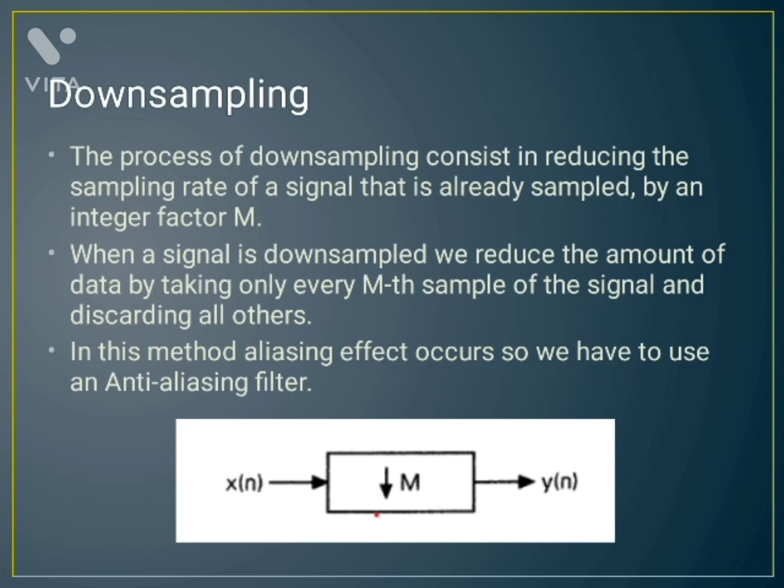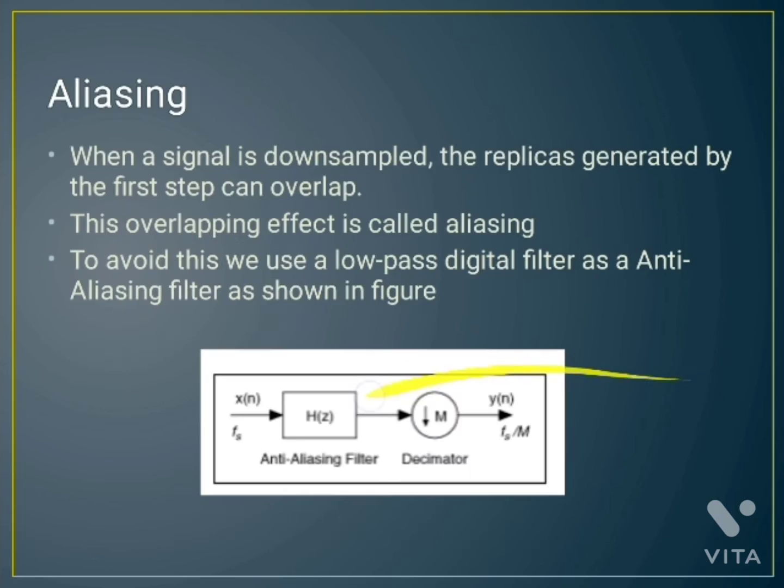Next is downsampling. In this process, the sampling rate of an already sampled signal is reduced by an integer factor m. In this process, some data also gets reduced because we are taking only every m-th sample and decimating the other samples. In this method, aliasing also occurs. To avoid aliasing, we are using anti-aliasing filters.